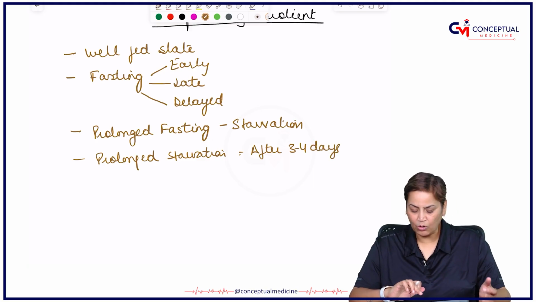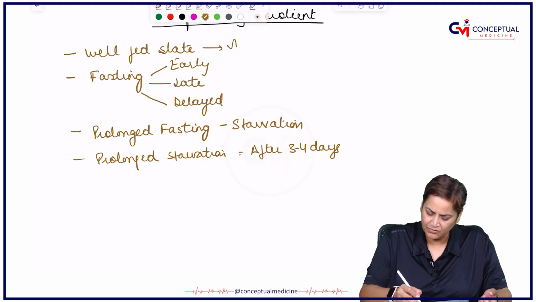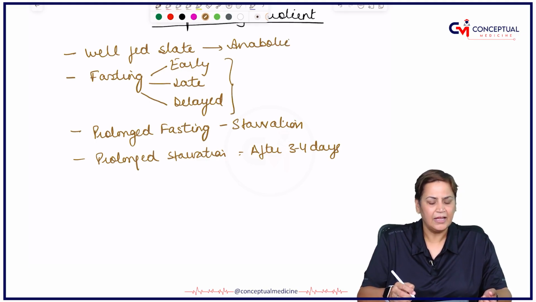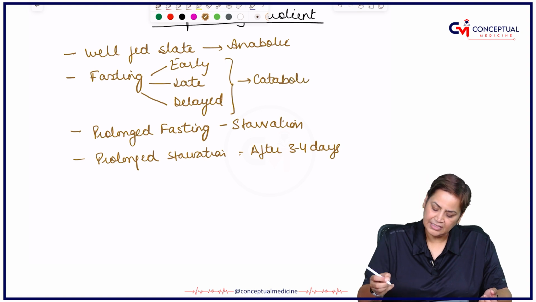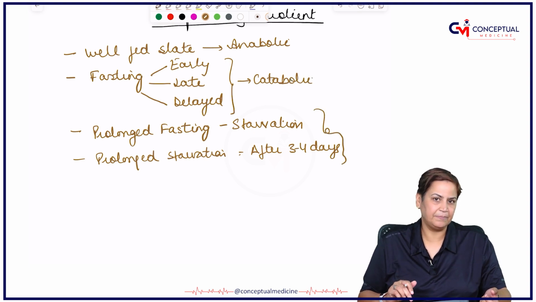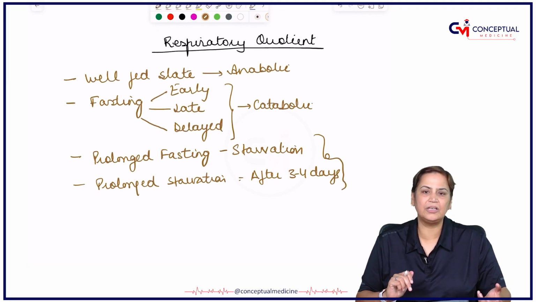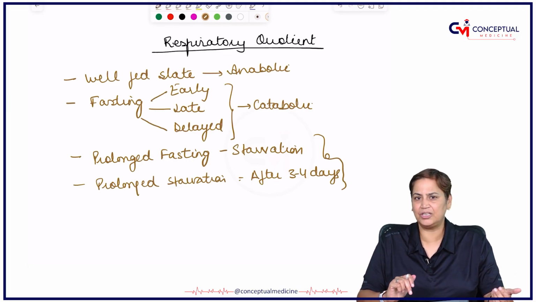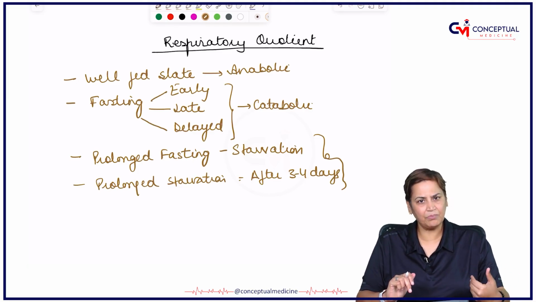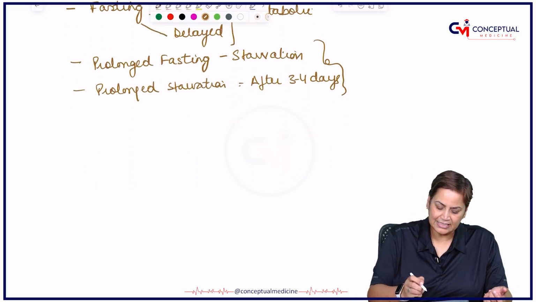If we talk about the well-fed state, we can say that all the anabolic processes occur. We have already discussed this in the videos. And if we talk about fasting, the catabolic processes are the ones which are accelerated. So basically, what is this respiratory quotient all about? Quotient is a ratio. And respiratory, because there is a difference between digestion and respiration. We are eating something, whenever it is broken down, it is going to release energy.